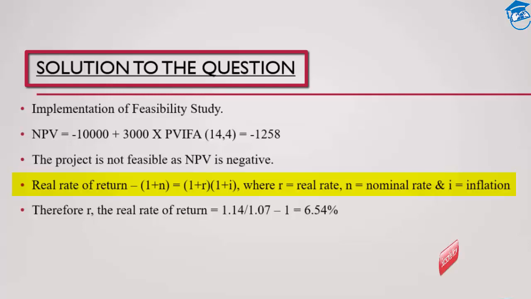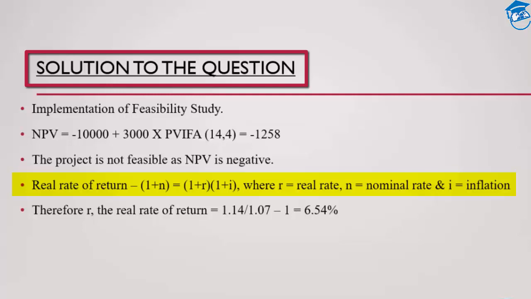I'll get to know that the real rate of return here is 1.14 divided by 1.07, that is my inflation, minus 1. I'll get to know that the real rate of return is merely 6.54%. Did you guys get to know over here itself? Guys, the real rate of return, the actual interest, which should have been had there been no inflation in the economy, is merely 6.54%.